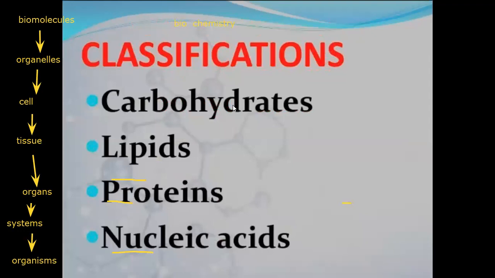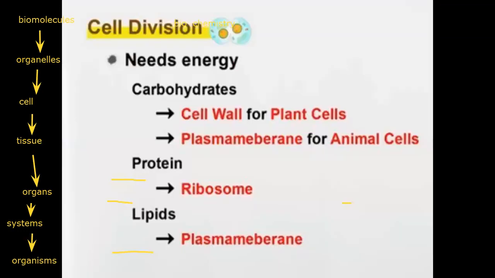Carbohydrates, lipids, proteins, nucleic acids. Let's go back. In grade 9, you said cell division. This cell division is very important because cell division needs energy. From which place we get such energy, teacher?